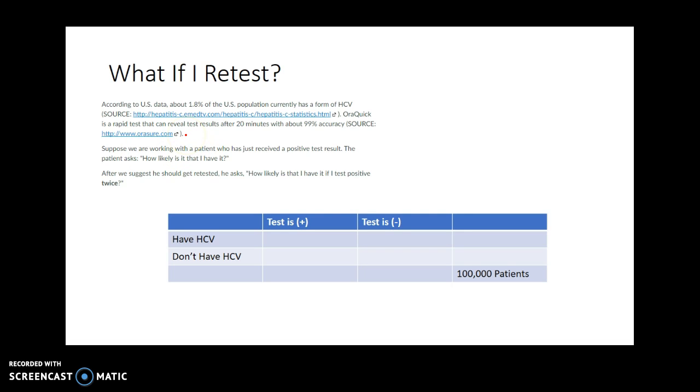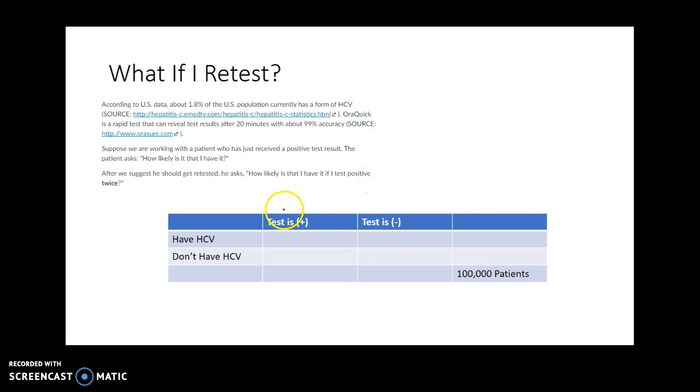Now, it's tempting to say 99% because the test is 99% accurate, but we've got to think about the definition of accuracy. Accuracy means the ability the test has to detect the condition if it's there. So if I have 100 petri dishes, and all 100 petri dishes had the strain of hepatitis C in it, and I put the test and tested to see whether my test is accurate, the test would come back positive for 99 of the petri dishes, and one of them it would fail to detect it. So that's the test's ability to detect it.